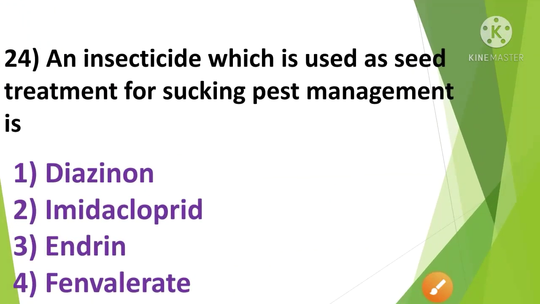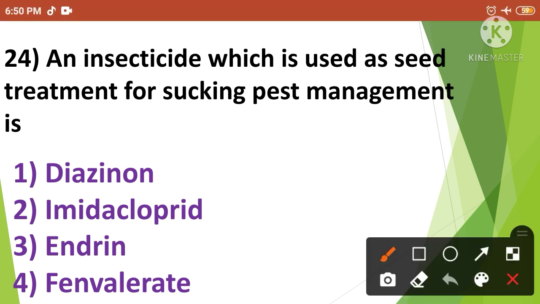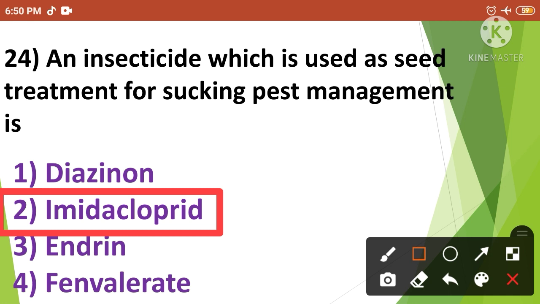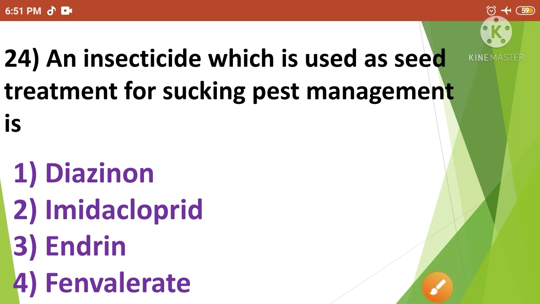An insecticide which is used as a seed treatment for sucking pest management is. The options are Diazinon, Imidacloprid, Endrin and Fenvalerate. The correct answer is option number 2. So an insecticide which is used as seed treatment for sucking pest management is Imidacloprid. Then next question.